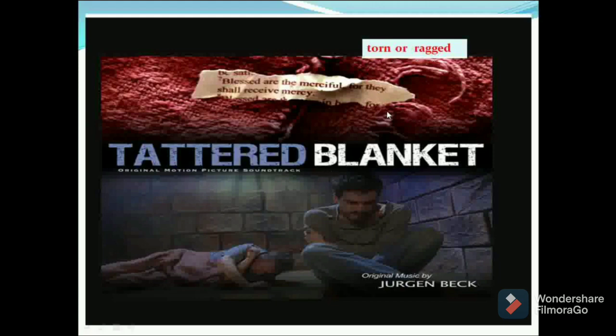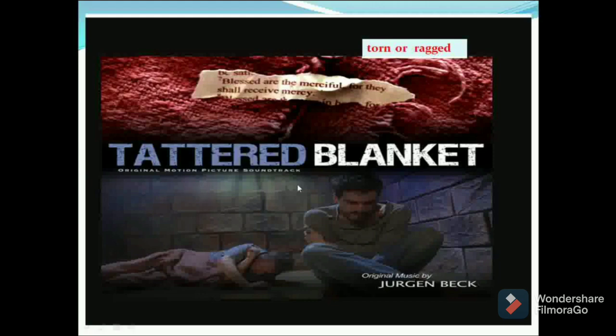Here you can see a torn or ragged blanket, the damaged one. Blanket, you know, is generally used to cover our body. It's a cloth material which is used to cover our body for warmth.